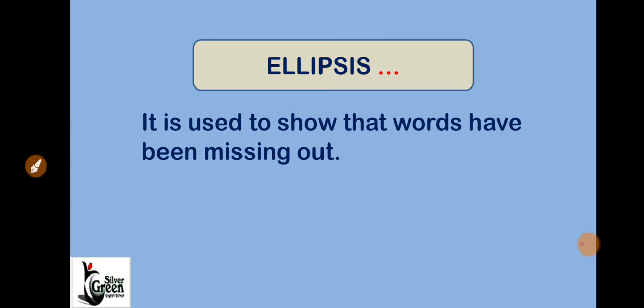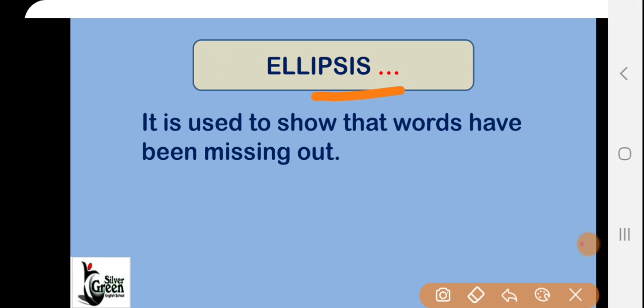Next, ellipsis. What is an ellipsis? Three dots. You can see here three dots. Sometimes in a textbook, after some words, there are these three dots. What is it used to show? That words have been left out, but the meaning is still understood. Some words are missing, and to show that, an ellipsis is used.